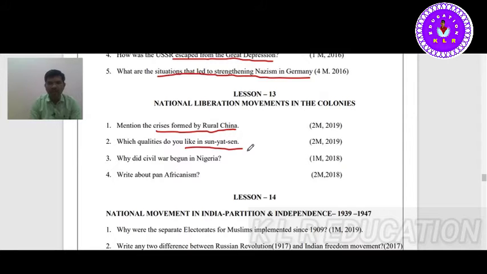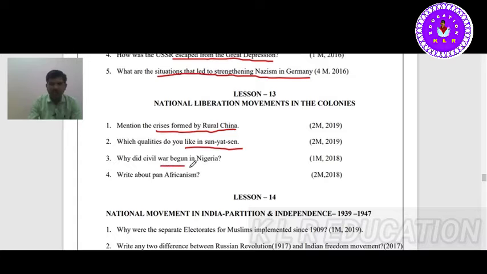He introduced San Min Chui: nationalism, socialism, democracy. He wanted to end the rule of warlords and the Manchu dynasty king in 1911.